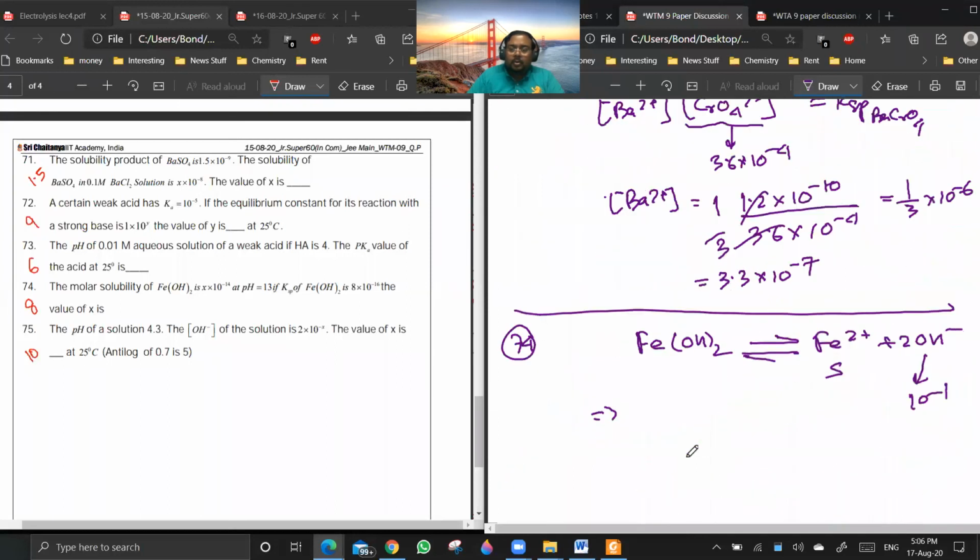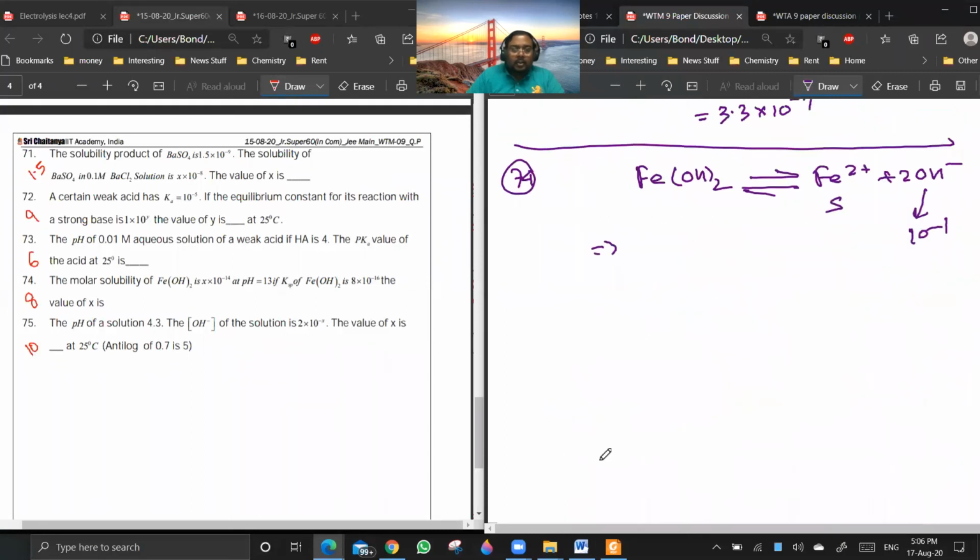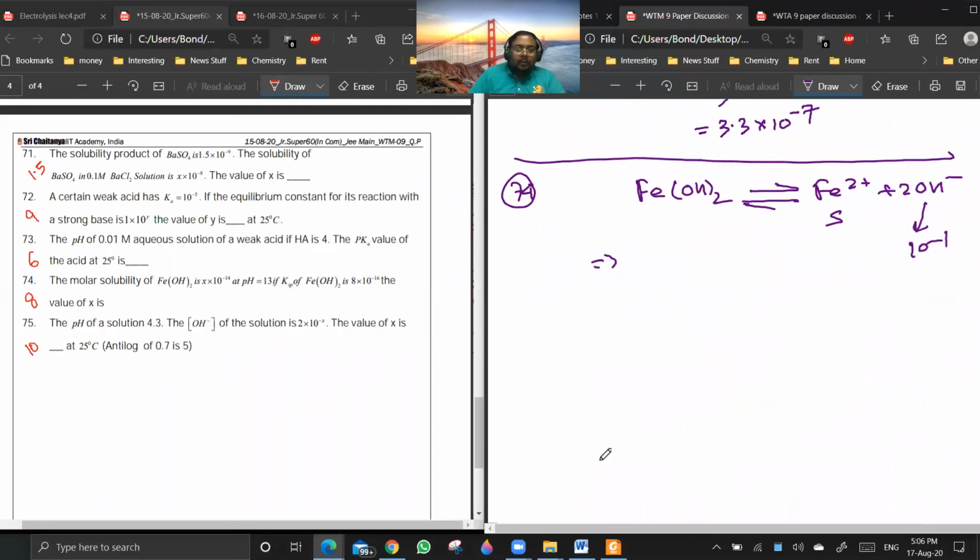Okay. Now you see, in question number 74, they have given pH to be 13. What is the concentration of OH minus? 10 to the power minus 1. Now you see, the solubility of the salt will be the same as the concentration of Fe2+, because if S moles of it is dissolved, you get S moles of Fe2+. OH minus is controlled externally here. Are you getting my point?